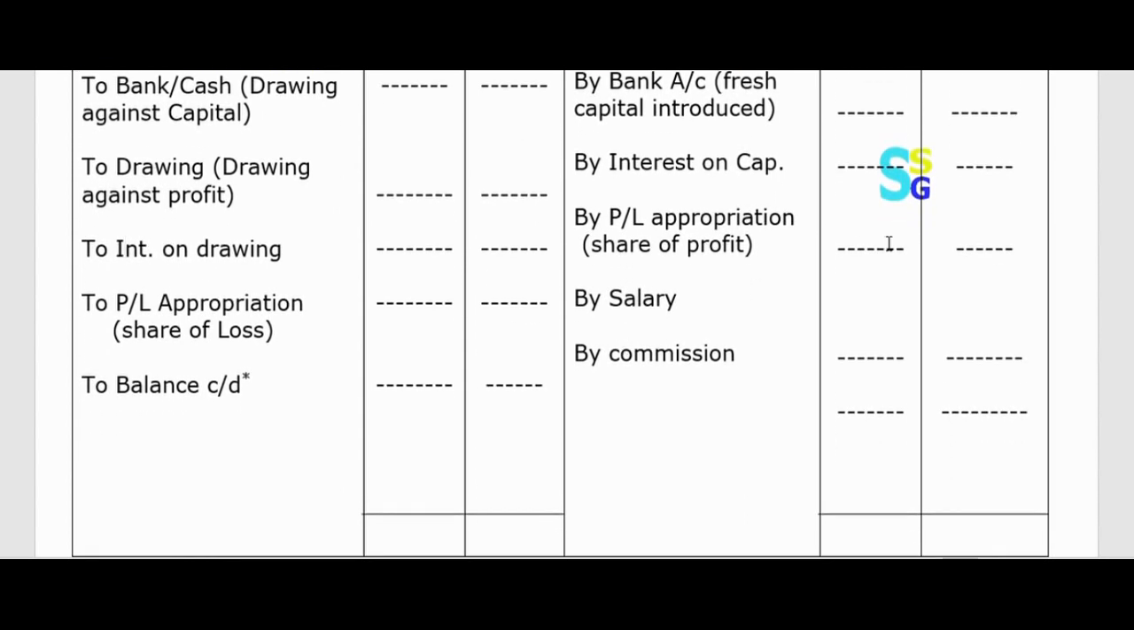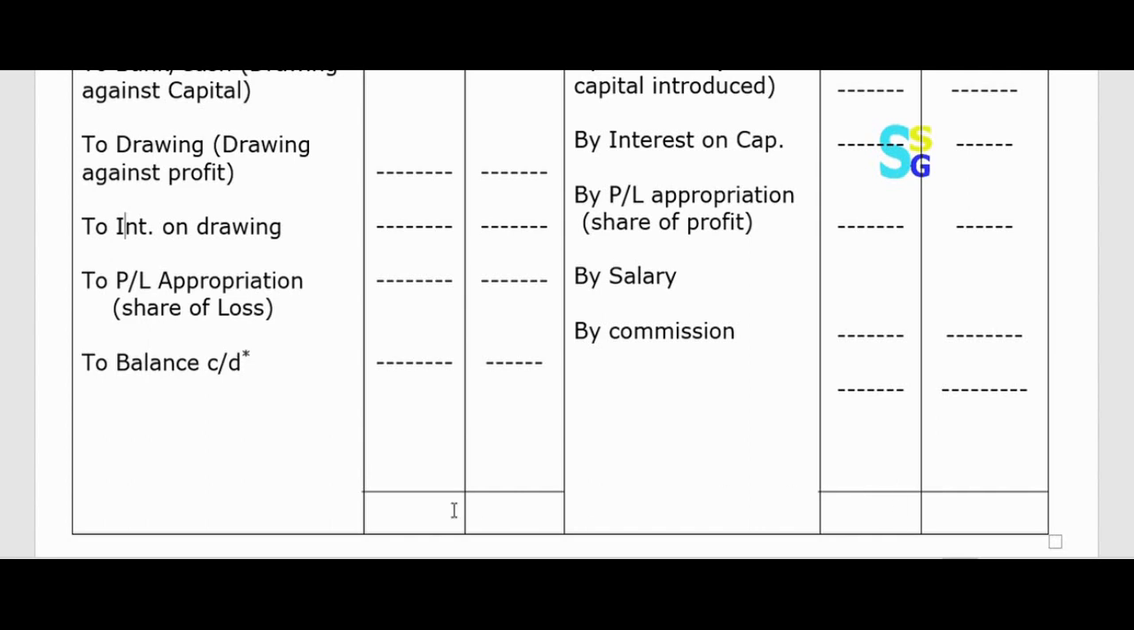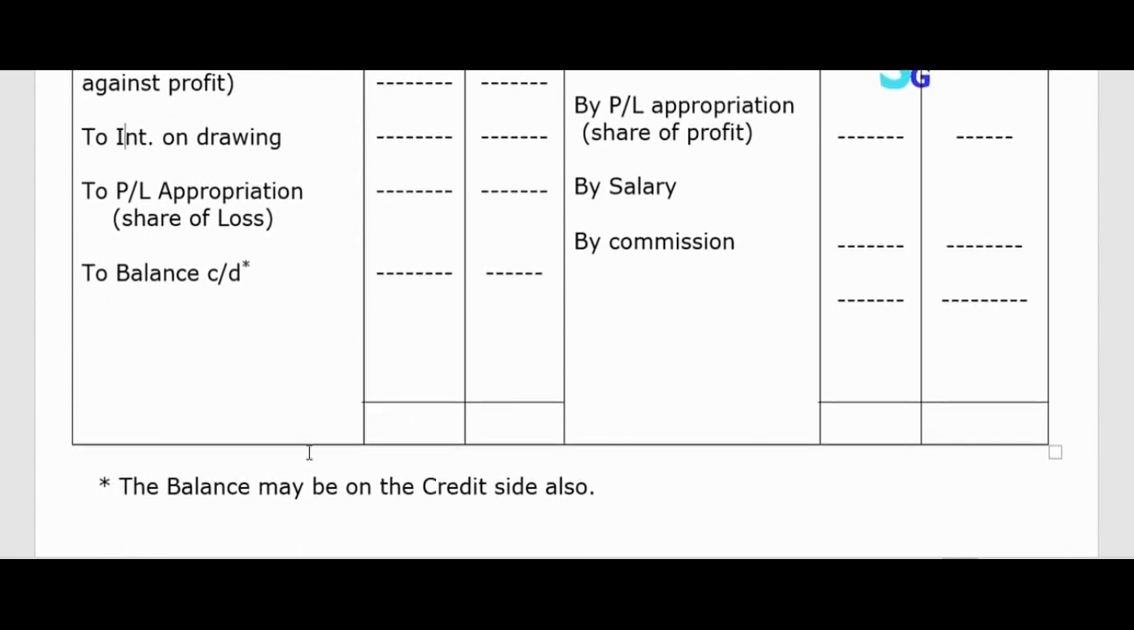Next, as usual, you have to check which side is greater, debit side or credit side. If the credit side is greater, first you have to write the amount here. Then again you have to write those balances here. Whatever amount you get in this place, you have to write those figures here, and then you have to make the balance. Whatever may be the balance, that will be called the balance c/d. In this regard, we have to keep in mind the balance may be on the credit side too.